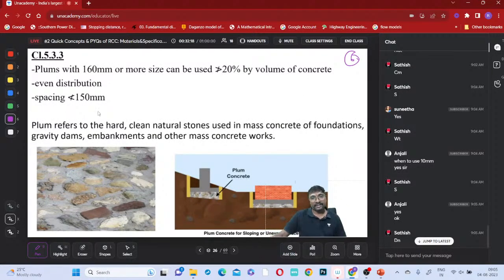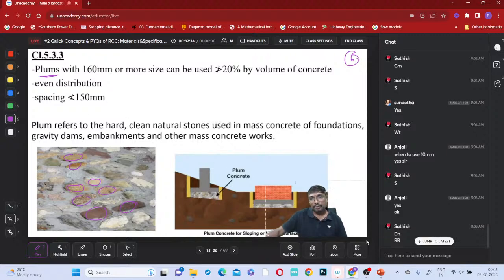Now, next, we said that more than 40 millimeter also we can use, but here there is usage of plums. These very large boulder size aggregates are called plums. So plums, with what size? 160 millimeter or more size can be used, not more than 20% by volume of the concrete.